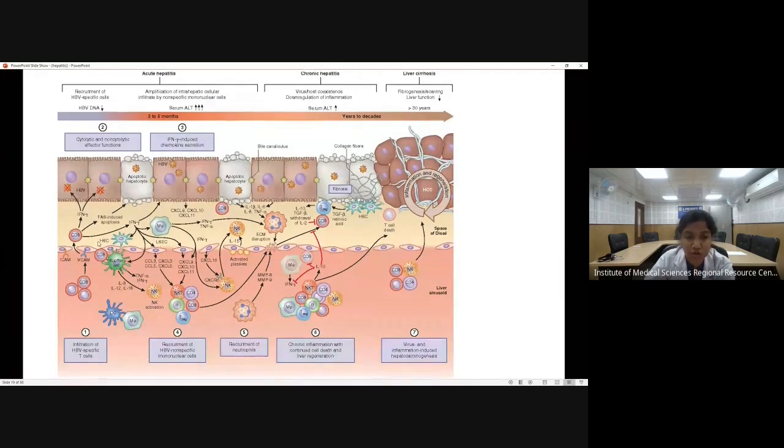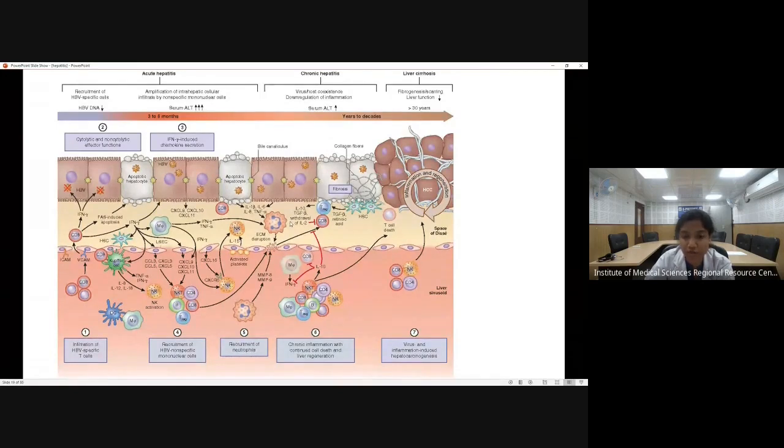And then it also releases interferon gamma, which releases a few more chemokines and other factors, which causes recruitment of more mononuclear cells. Now, all this goes on in acute hepatitis, which will be present in 3 to 6 months. At that time, as this is an acute hepatitic condition, there will be a rise in the serum ALT levels.